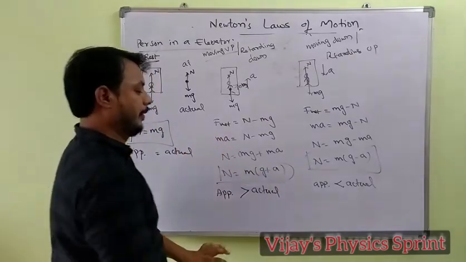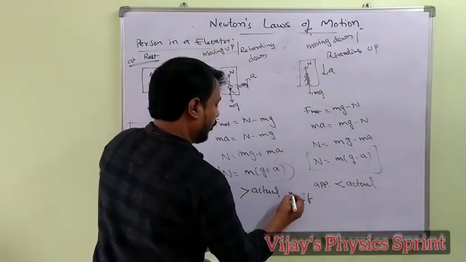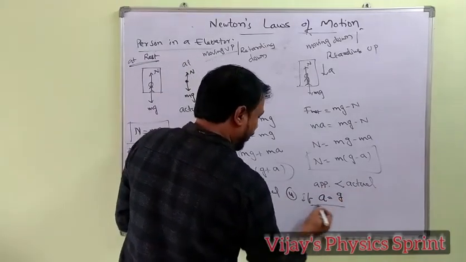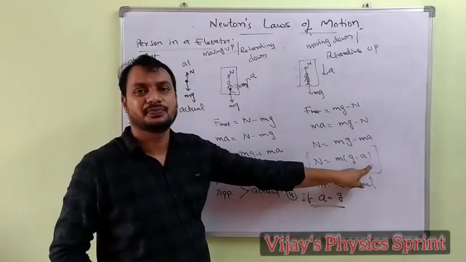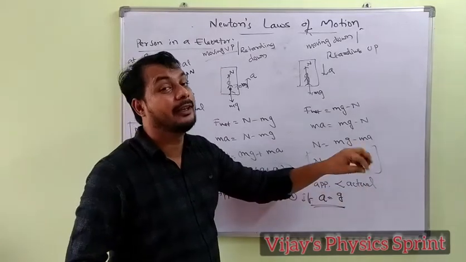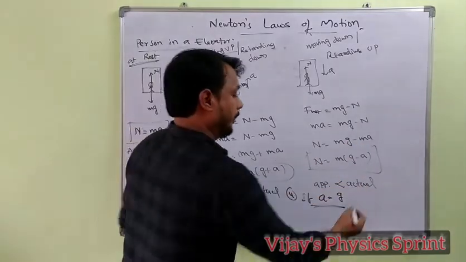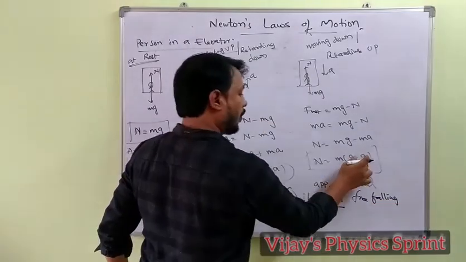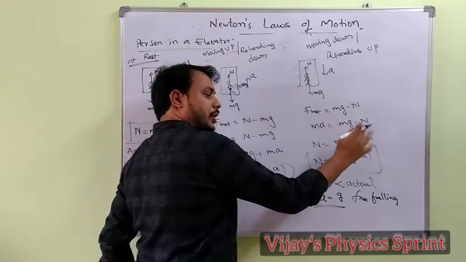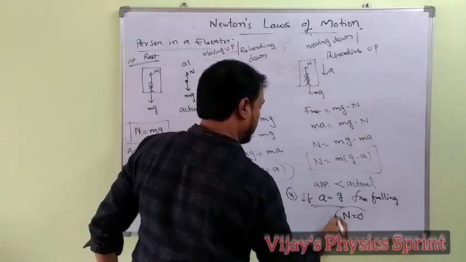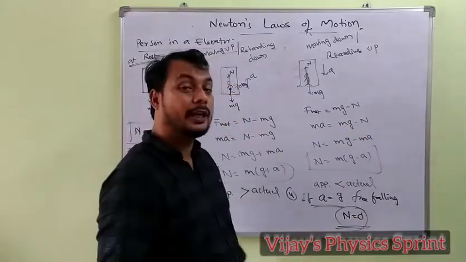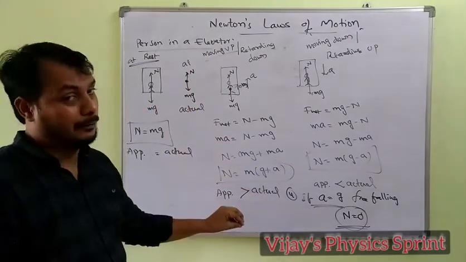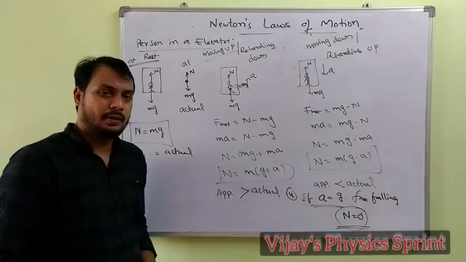So in the fourth case, I am writing here, the acceleration of the elevator equal to gravity. That is free falling. a equal to g, so g minus g equal to 0. The normal force or apparent weight of the person is equal to 0 when the elevator is in free fall. Okay? Thank you.